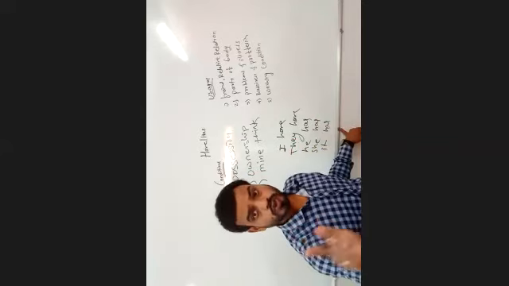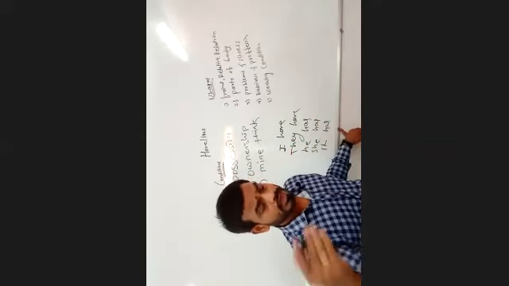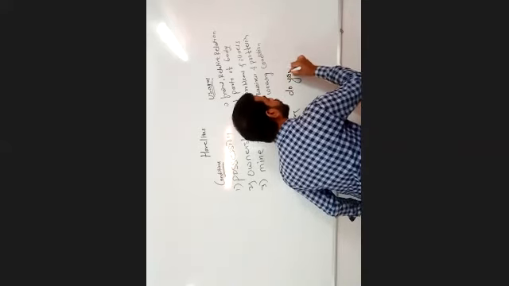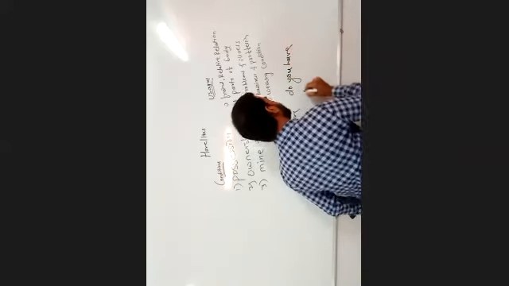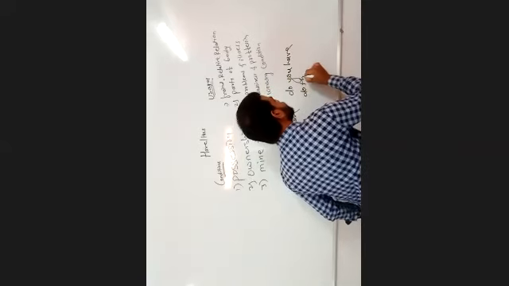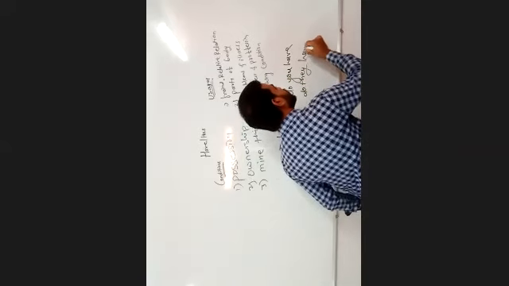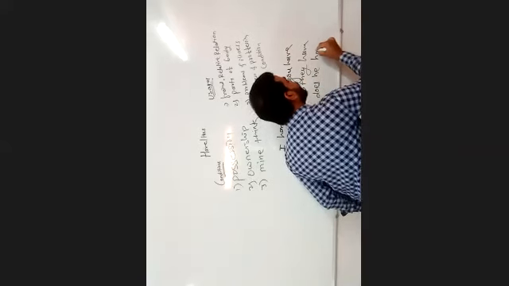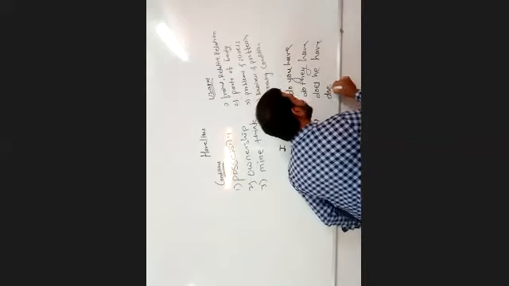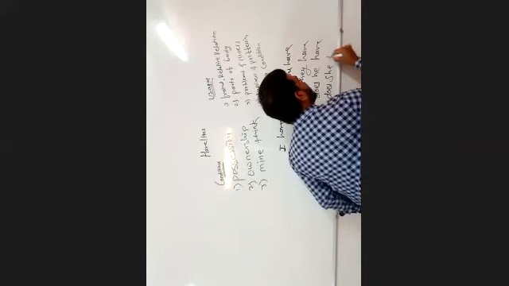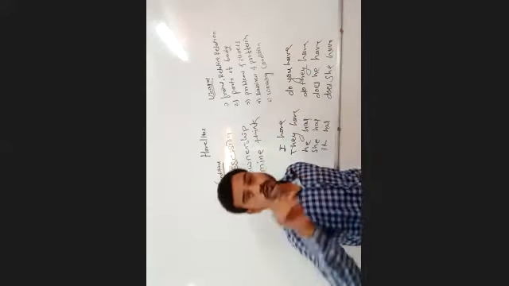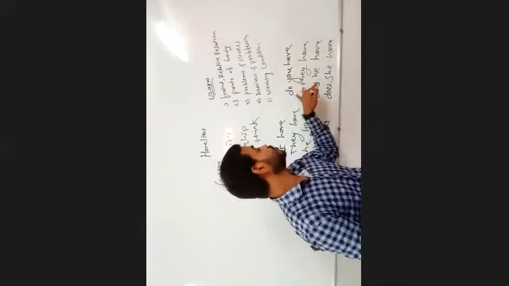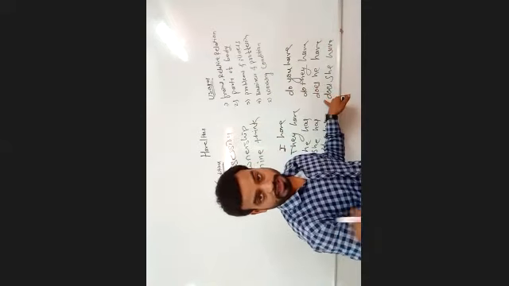If we want to ask questions to another person, at that time we use do you have? Do they have? Then does he have? And does she have? It means if we want to ask questions to another person, at that time we use do and does. Don't forget that thing.